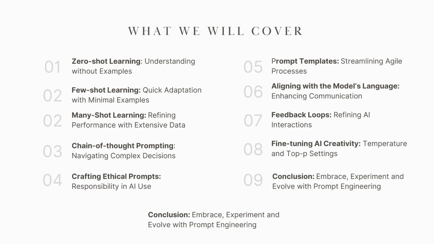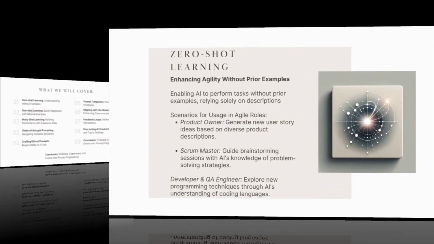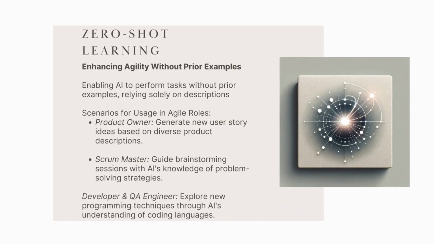We'll start with the core techniques, from zero-shot learning, where the AI works from a blank slate, to few-shot and many-shot learning, where we teach it with examples. We'll then move into more advanced strategies like chain of thought prompting for complex reasoning, and explore how to fine-tune the AI's creativity. We'll also cover the critical responsibility of crafting ethical prompts and how to build structured templates to streamline your workflows. By the end, you'll have a full palette of techniques to experiment with and evolve your own prompting style. Let's dive in with zero-shot learning.